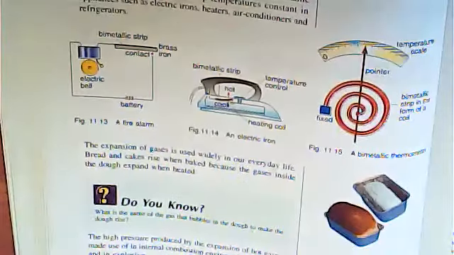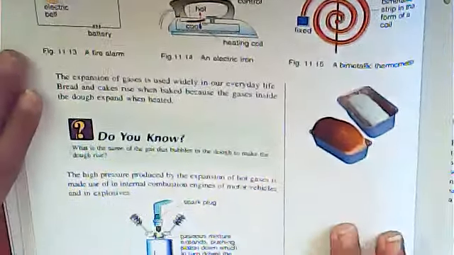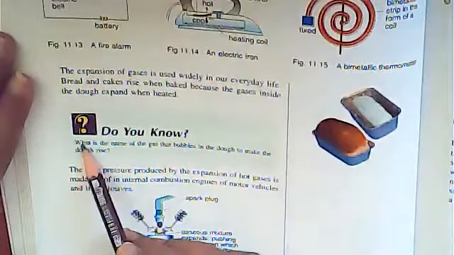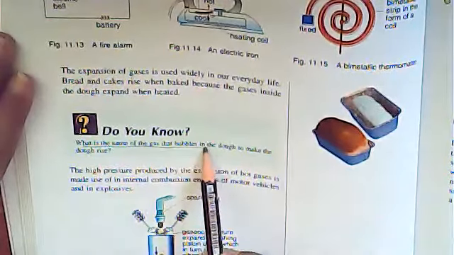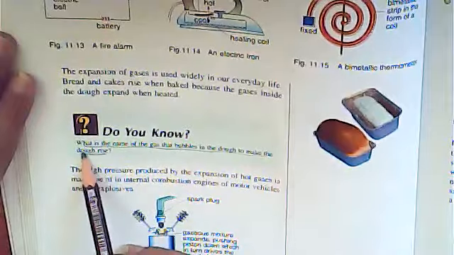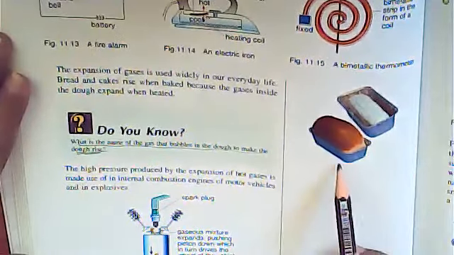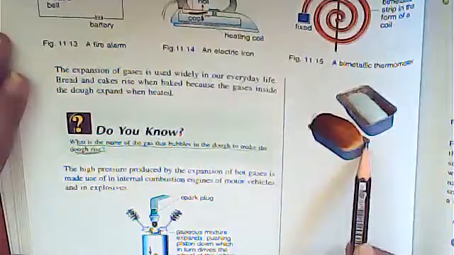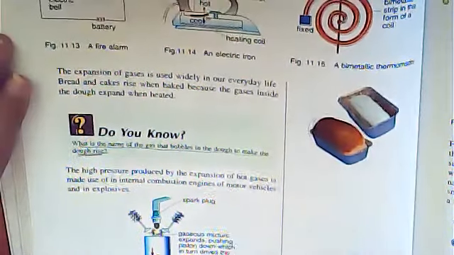Okay, next is this one. Do you know? Which is the name of the gas that bubbles in the dough to make the dough rise? This dough. To make the dough rise, which gas will you use?